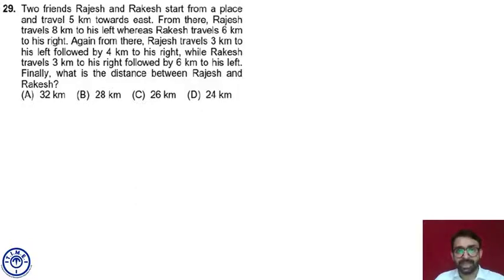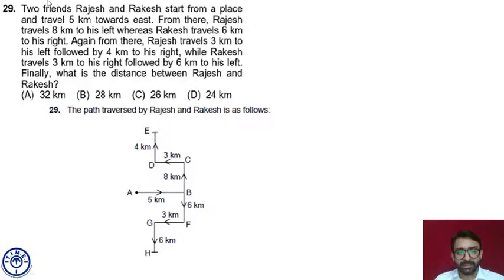Whereas Rakesh traveled 6 kilometers to his right, facing east and moving towards the right. That means he started moving towards south and traveled 6 kilometers. Fine. So they started from point A. After traveling 5 kilometers, they reached point B. From B, Rajesh took a left turn and reached point C after traveling 8 kilometers. From point B, Rakesh took a right turn, traveled 6 kilometers and reached point F.